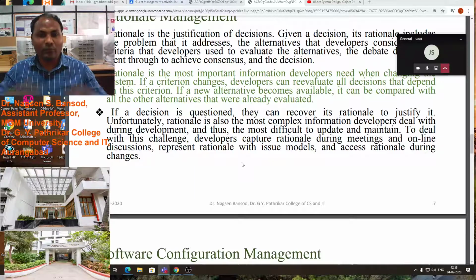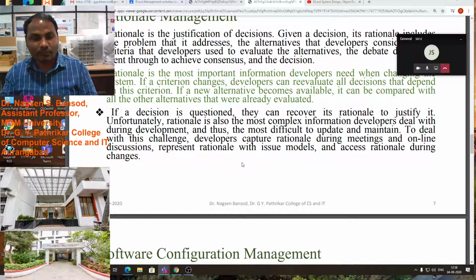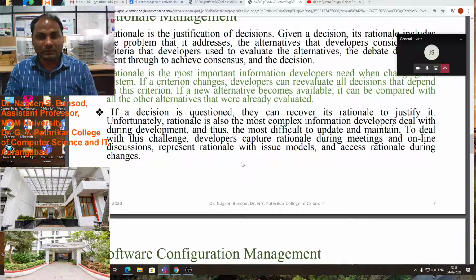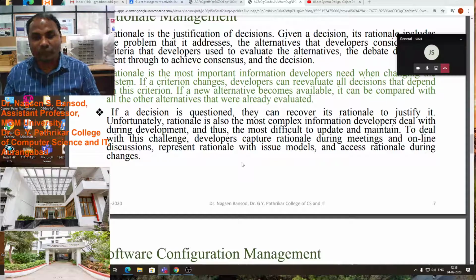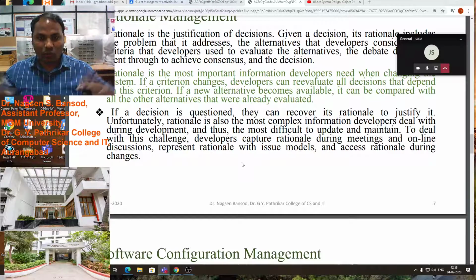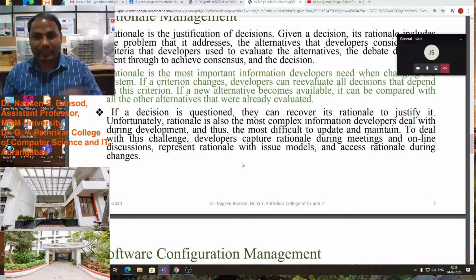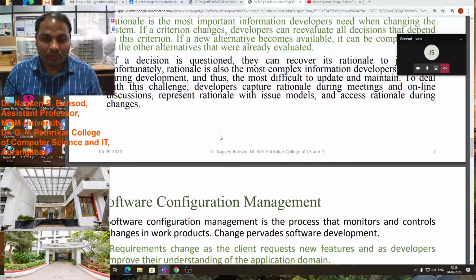So we have to take the online notes, we have to draw the diagrams, we have to write the report about the software at the time of requirement collection, as well as at the time of meeting we have to collect the information, so the communication will be good, and with rational management we will be able to manage all the logical part, all the logic, how our software will work, that we will be able to write.